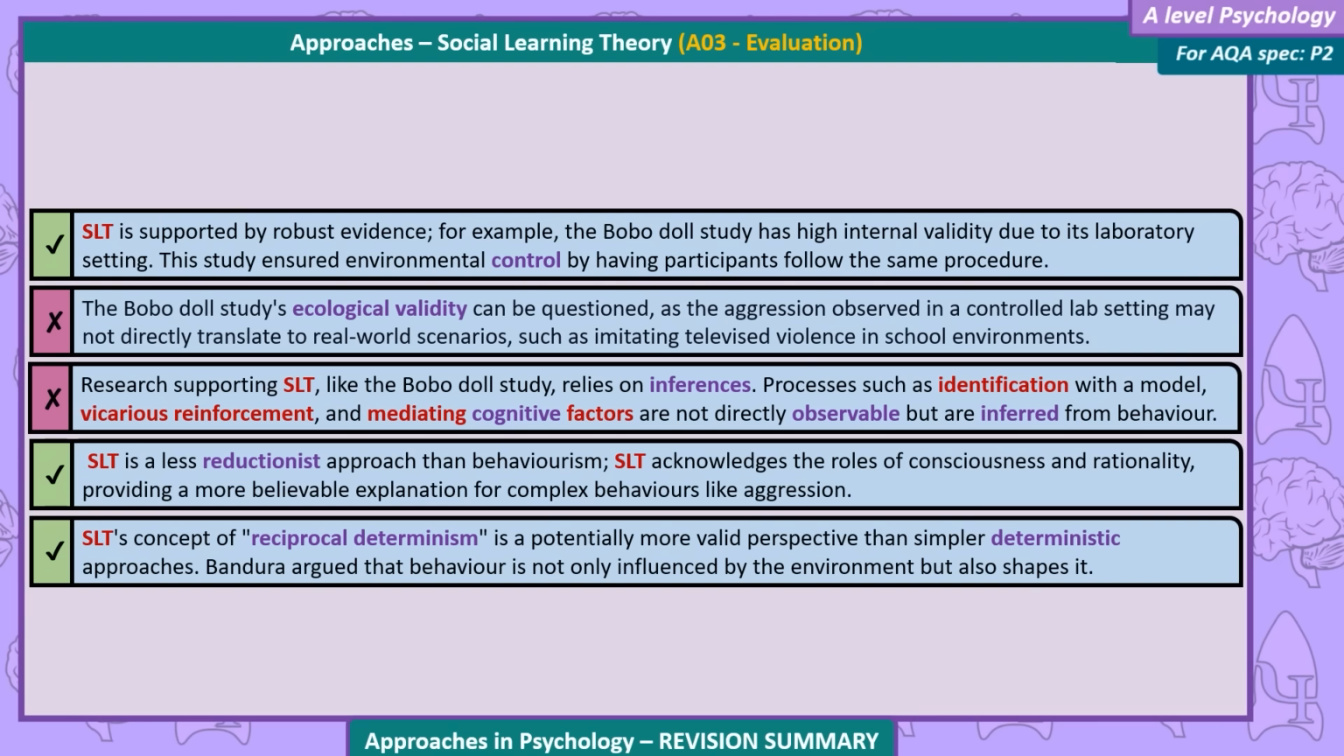Research supporting SLT, like the Bobo doll study, relies on inferences. Processes such as identification with a model, vicarious reinforcement, and mediating cognitive factors are not directly observable, but are inferred from behaviour. SLT is a less reductionist approach than behaviourism. SLT acknowledges the roles of consciousness and rationality, providing a more believable explanation for complex behaviours like aggression. SLT's concept of reciprocal determinism is a potentially more valid perspective than simpler deterministic approaches. Bandura argued that behaviour is not only influenced by the environment, but it also shapes it.